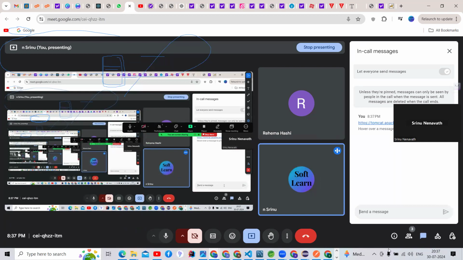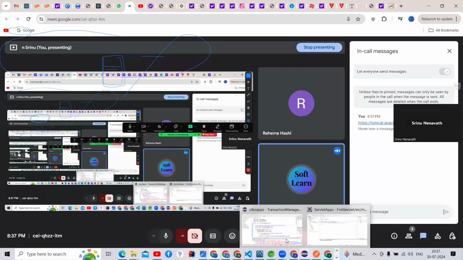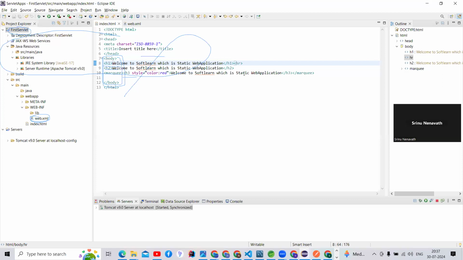Then you should open Eclipse and download it. There are two IDEs, guys: Eclipse for Java Developers and Eclipse for Java EE Developers. If you select the Java developers one, you can change the perspective to Java EE.